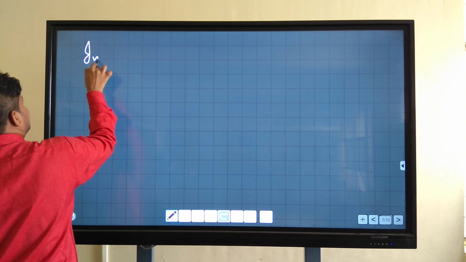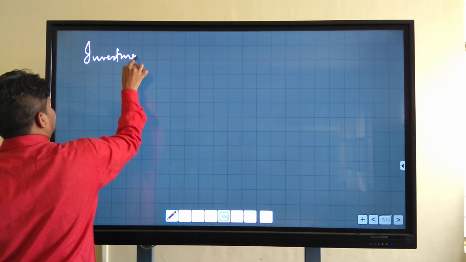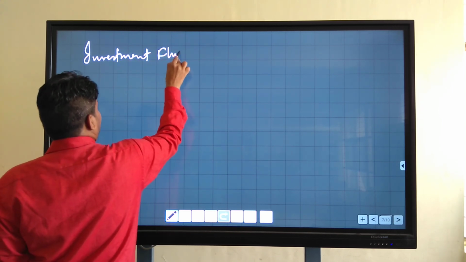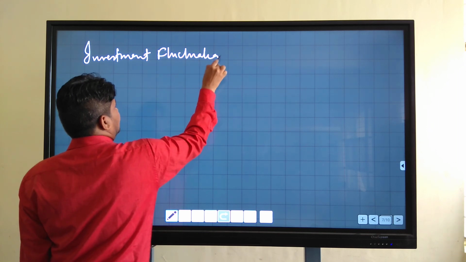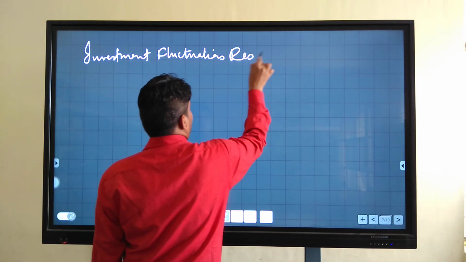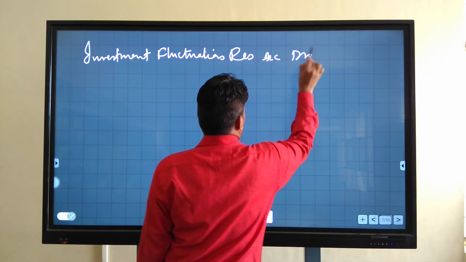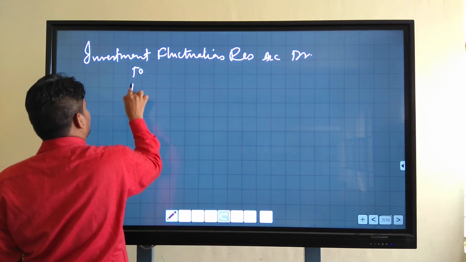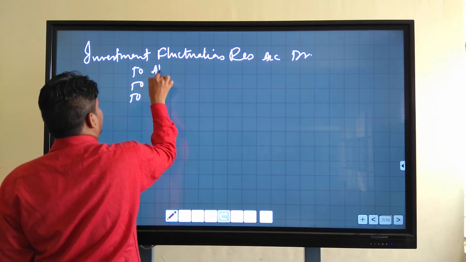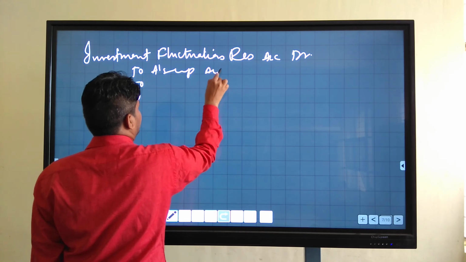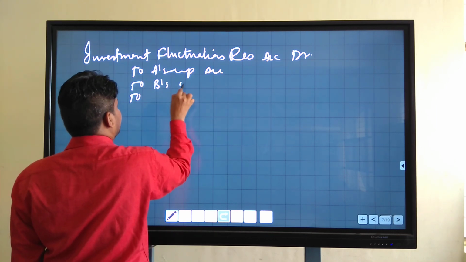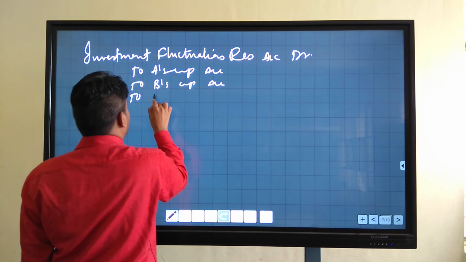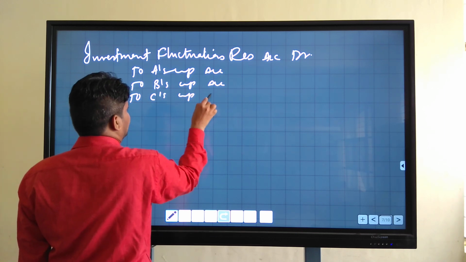Entry is investment fluctuation reserve account debit to A capital account, to B capital account, and to C capital account.